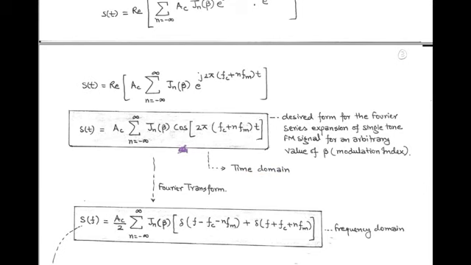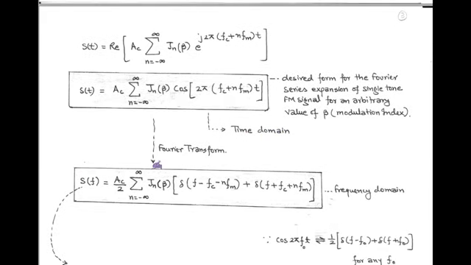And to obtain the frequency domain equation we use Fourier transform. For this we first convert the cos function into exponent terms. For example, we use the formula cos theta equals (e to power j theta plus e to power minus j theta) upon 2.